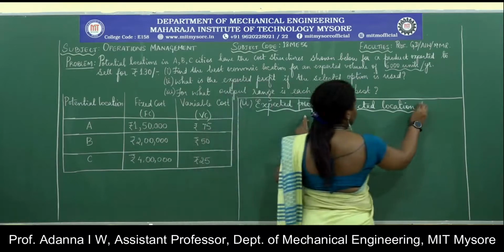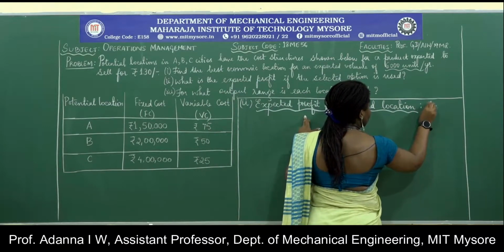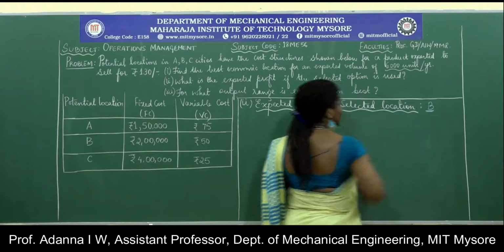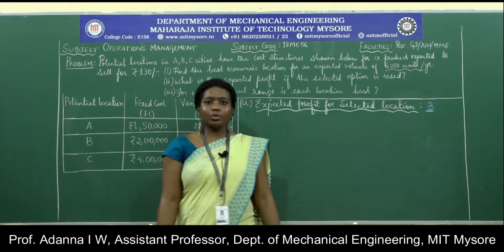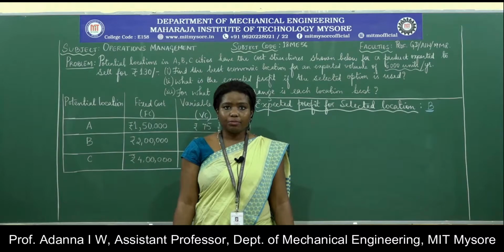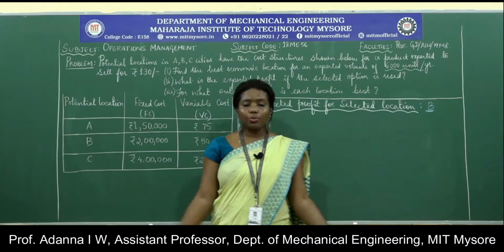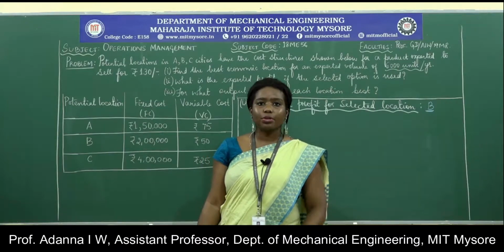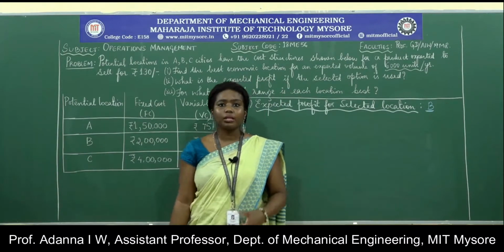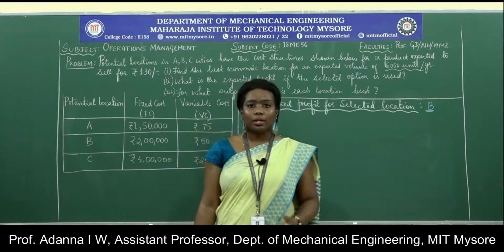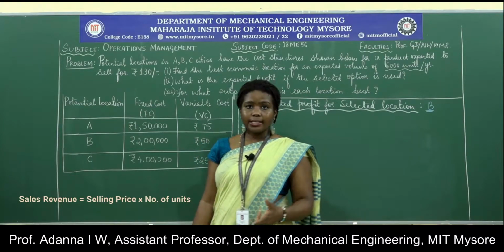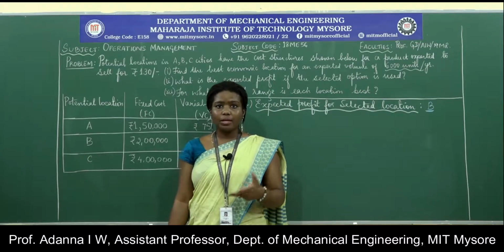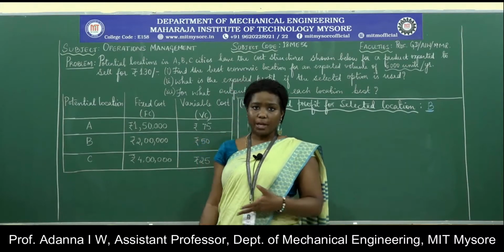So here we are going to consider this for location B. We need to find out what is the expected profit when we choose location B. How do we find out the profit? The profit we know is the difference between the sales revenue and the total cost that we have incurred for producing a particular product. What is the sales revenue? It is the selling price multiplied by the number of units of the product which we have produced.